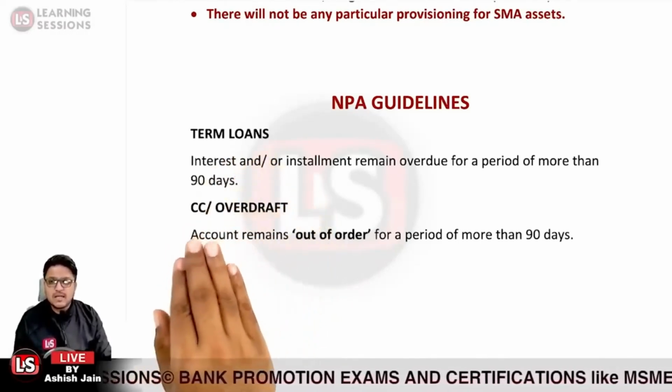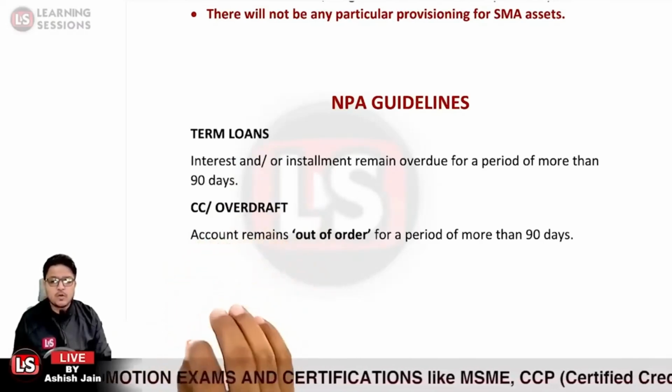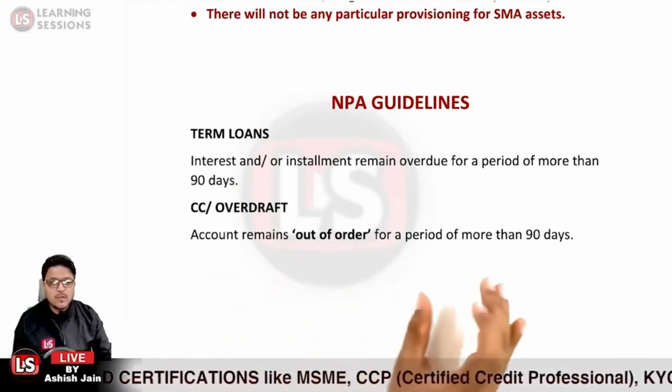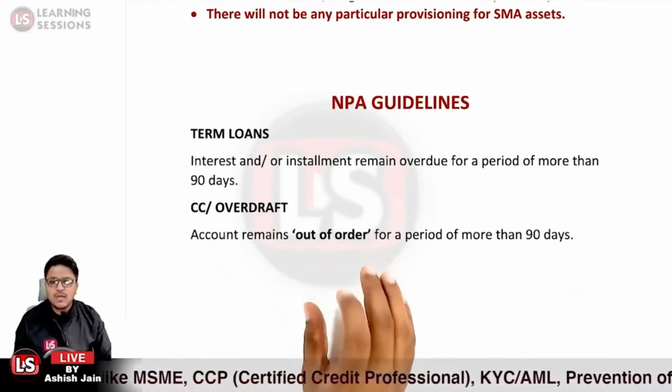In the case of CC, that is cash credit or overdraft, if the account remains out of order for a period of more than 90 days, in that case it will be classified under the non-performing asset category.